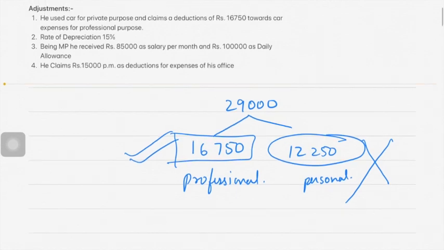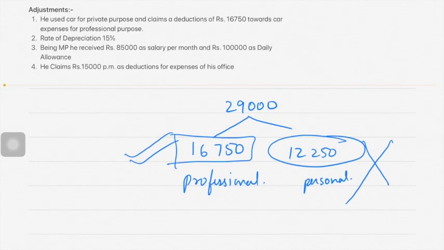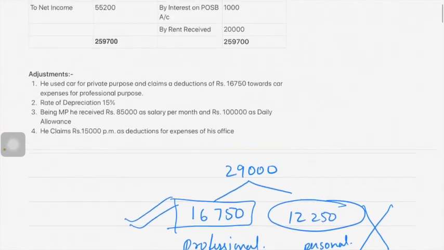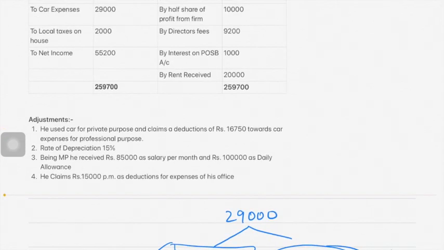Okay. So he used the car for private purposes and claimed a deduction of rupees 16,750 towards car expenses for professional purposes. Out of 29,000 car expenses, 16,750 can be claimed. So only 16,750 can be deducted from income from profession. Okay. Next one is rate of depreciation, 15%.